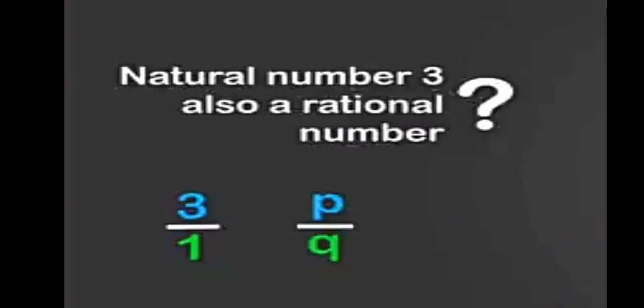Now, is the natural number 3 also a rational number? Let us see. 3 can be written as 3 upon 1, because every natural number has a denominator that is 1. It can be written as a fraction in the form of P by Q. So, 3 is also a rational number.